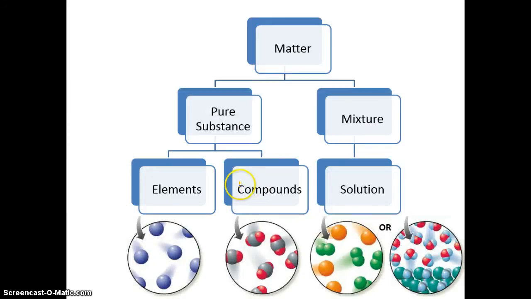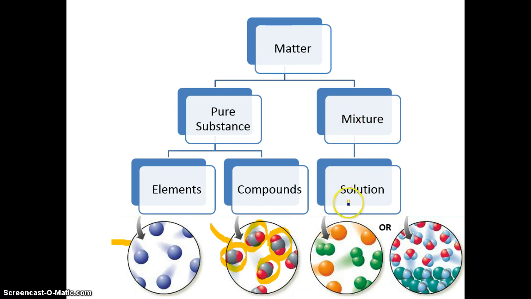So in a nutshell, if we look at how we can describe matter, it is a pure substance or a mixture. Pure substances are classified as elements or compounds. And here we have a visual of what an element could look like. Again, a single sphere, an atom of a single type of element. And here is a compound. Again, they're all fused together and they all look the same. There's two red and a gray, two red and a gray, two red and a gray. So they're all the same compound.